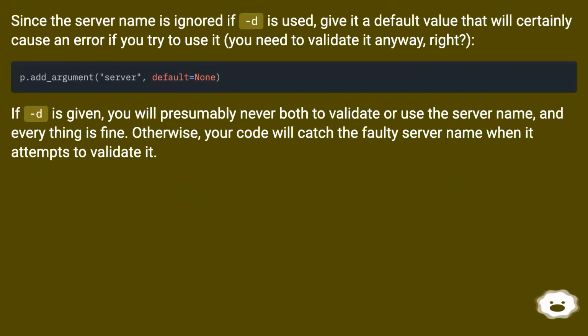since the server name is ignored if -d is used, give it a default value that will certainly cause an error if you try to use it. You need to validate it anyway, right? If -d is given, you will presumably never validate or use the server name, and everything is fine. Otherwise, your code will catch the faulty server name when it attempts to validate it.